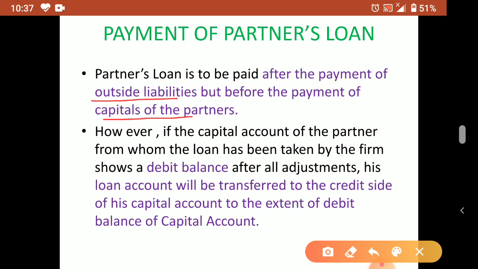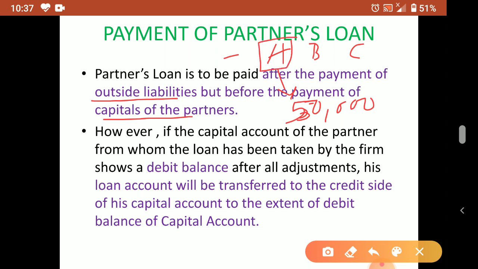Partners loan. Suppose A, B, C are there. Outside liabilities are paid. Now A has given 50,000 loan to the firm. Then after payment of outside liability, who will get the first 50,000? A is paid first.